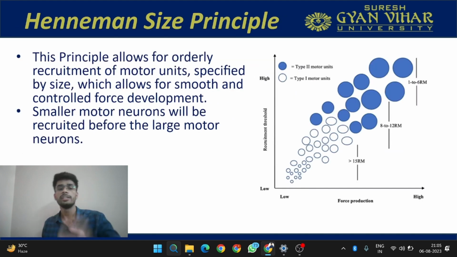Let's understand about this. Over here in this diagram you can see force production on the x-axis, and on the y-axis it is depicted by the recruitment threshold. The recruitment threshold for these fibers, these motor units, is less. These are called type 1 motor units, and these are type 2 motor units. The threshold of the impulse needed to recruit these type 2 motor units is very large.